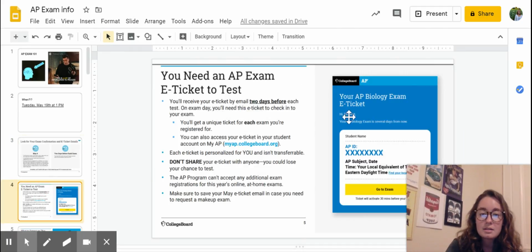And I'll show you what this looks like. So they'll send you your little e-ticket. It'll say AP Psychology exam. You'll get it two days before the 19th. And it'll have your name, your AP ID, and then you'd click to enter the exam. You have to go through that email and get the ticket and click go to exam.